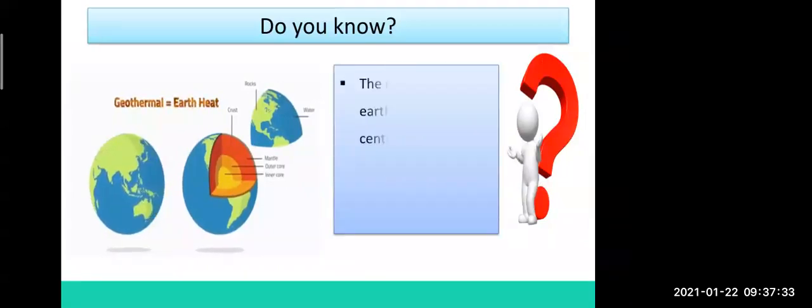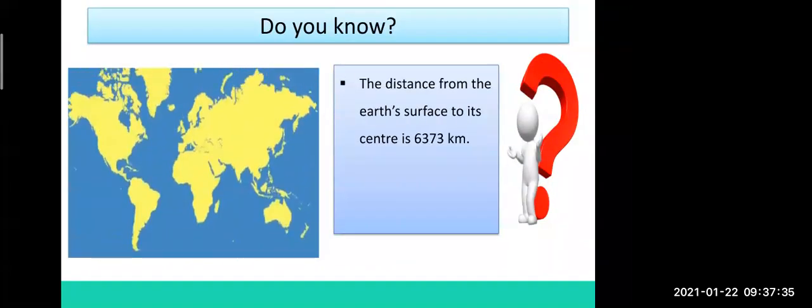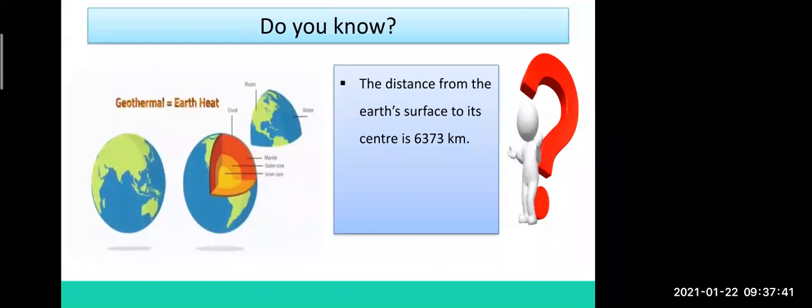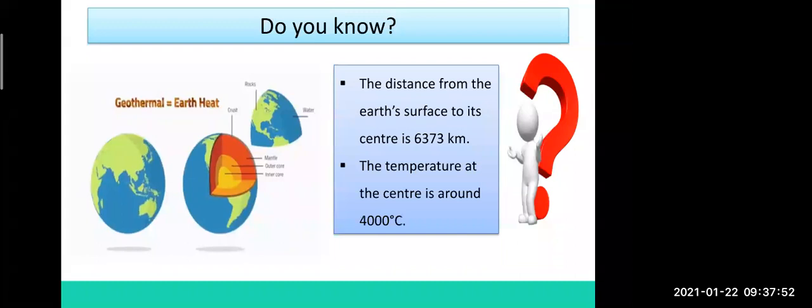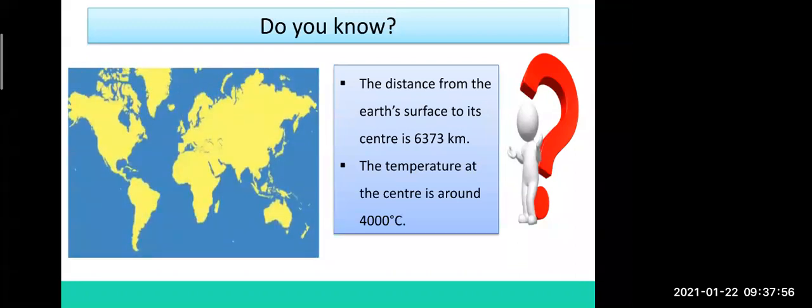Do you know? See now, the distance from the Earth's surface, where we are living, to its center, the middle part, is about 6,373 kilometers. The temperature at the center of the Earth is around 4,000 degrees Celsius. You can imagine how hot the Earth is from inside.